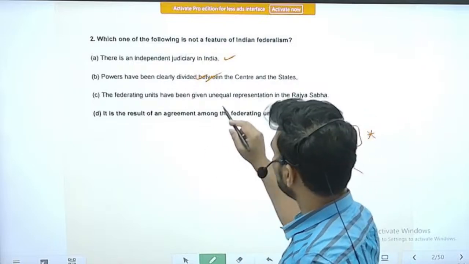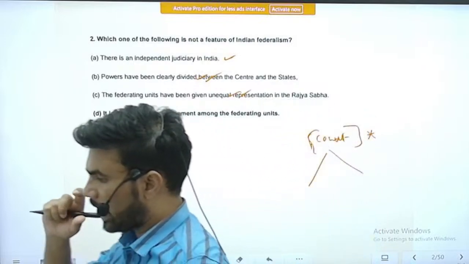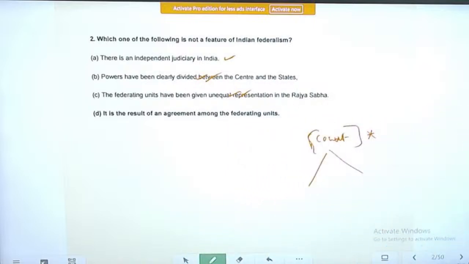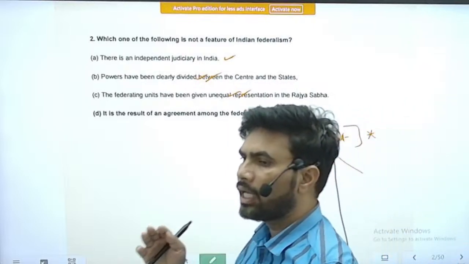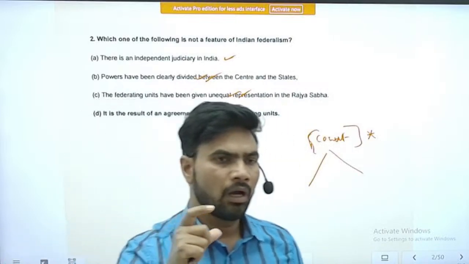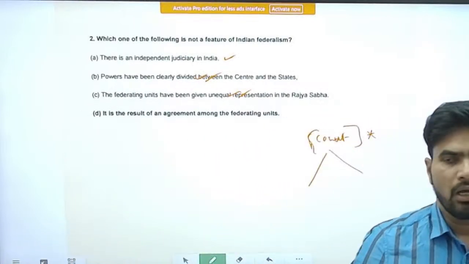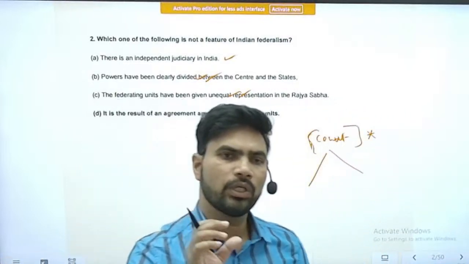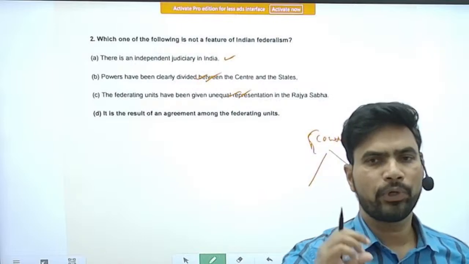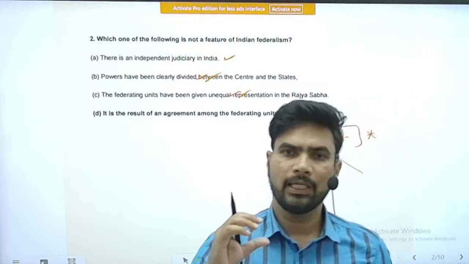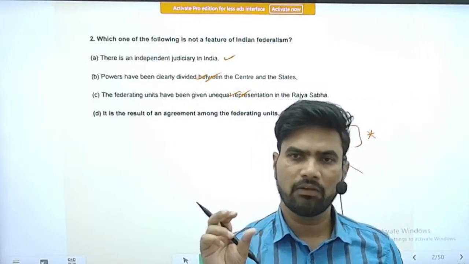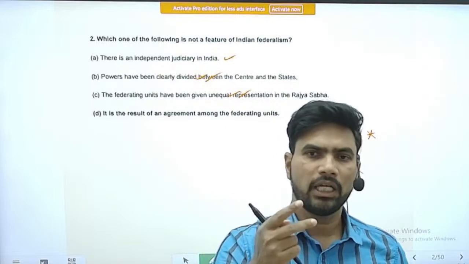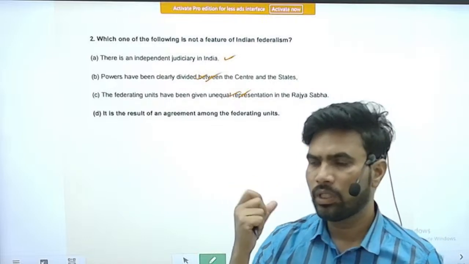Right. So in the actual, proper federation, the federating units will have equal representation in the upper house, that is House of States, as it is also called. In our country it is called Rajya Sabha or the upper house. In the USA it is called the Senate. If you take the example of USA, each state has equal representation in the Senate, that is the upper house. Each state will send 2 senators to that house.